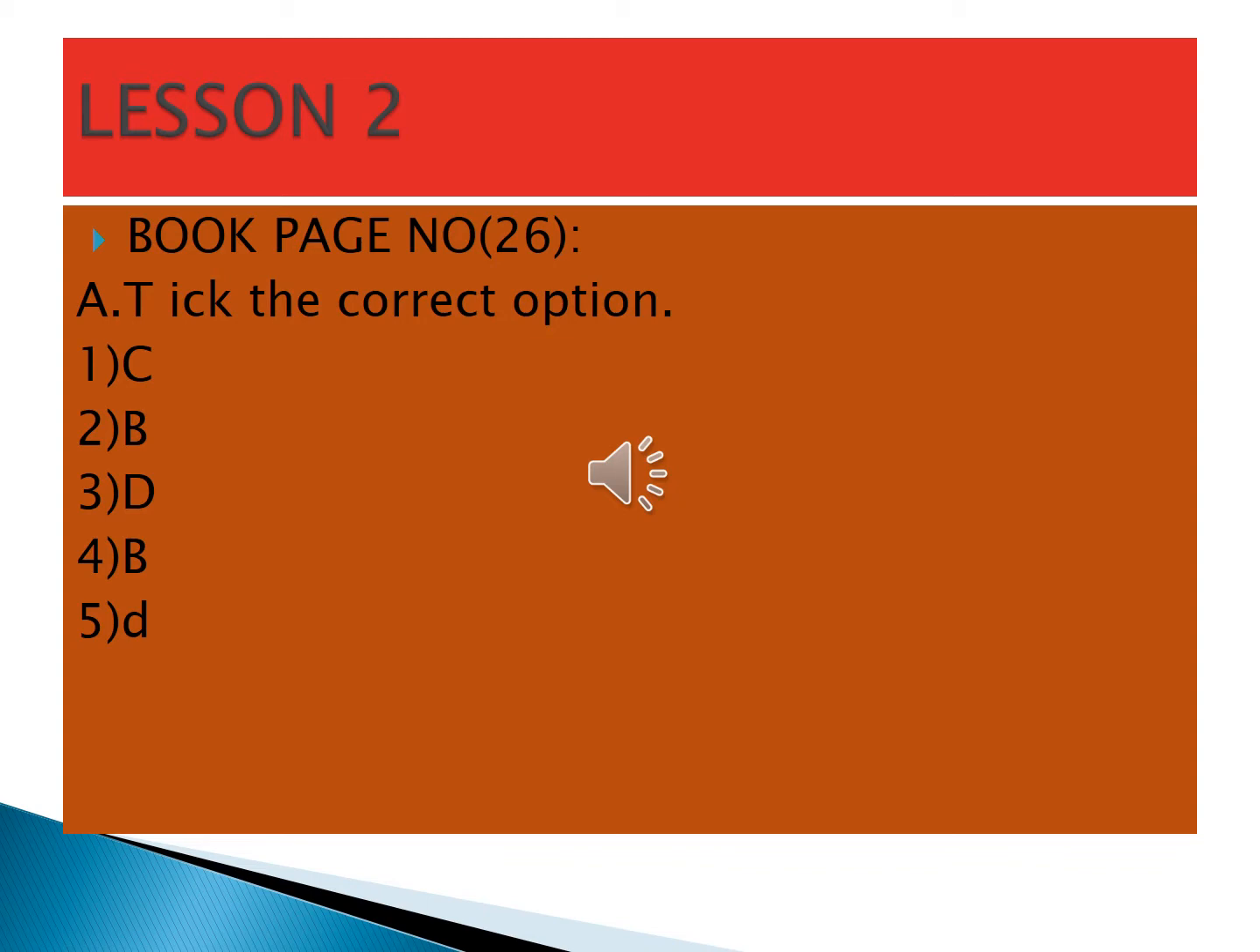First one, tick the correct option. Look at the slide. The answer is on the slide. Which of the following is an element? Sand, water, oxygen, seawater. What is the answer? Oxygen. Write fast.